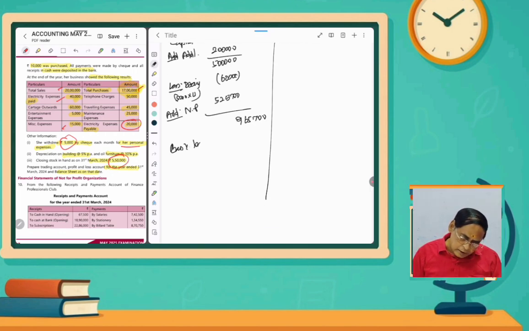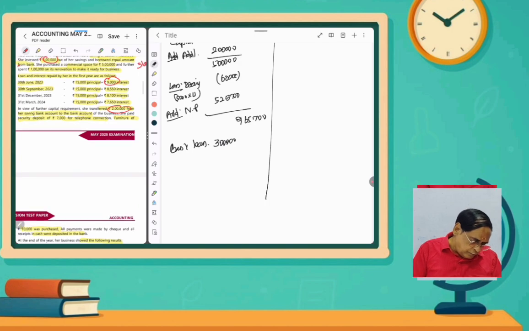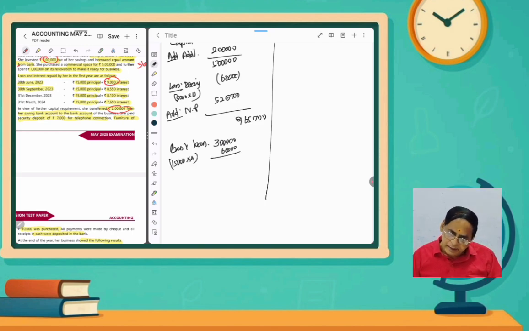And then bank loan is there. Bank loan, how much? 3 lakhs we borrowed. Out of that we repaid, 4 quarterly repayments we have done. So 15,000, 4 installments we have paid. So 15,000 into 4, 60,000 rupees we paid. So the closing bank loan will be 2,40,000.